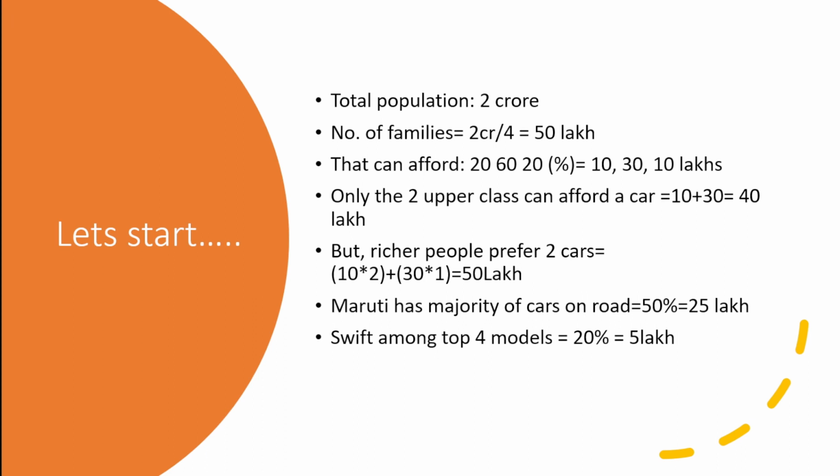Then again, we need not all the Swifts, but only the red color. Let us assume that there are 5 colors in Swift that are popular among all. So again, 20% of 5 lakh becomes 1 lakh. So the solution to the question, how many red Swift cars are there in Delhi, would be 1 lakh. That will be our guesstimate.